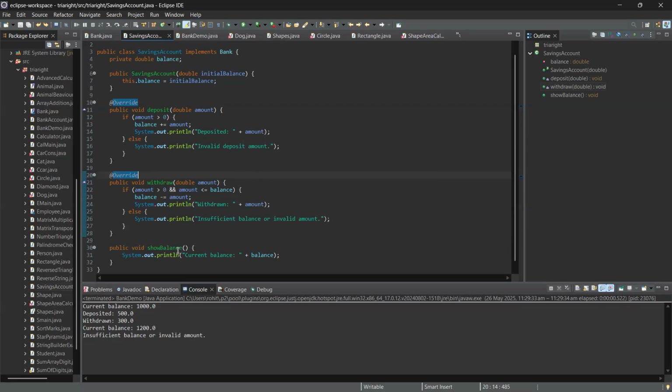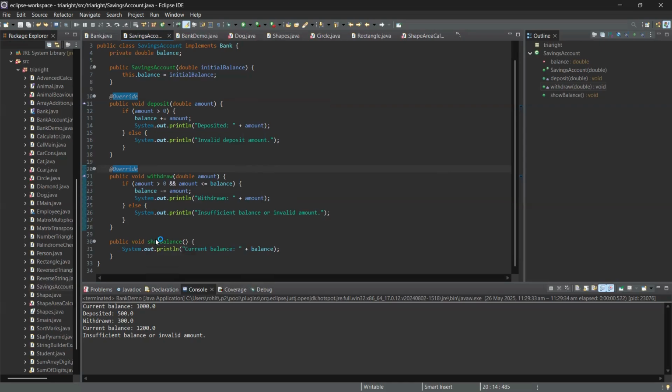Public void showBalance, it will show us the balance. There we are creating other methods. System.out.println current balance plus balance, the total amount withdrawn or deposited equals the balance amount. Now moving on to the demo part, we will go to the BankDemo class. We have to make another class, that is BankDemo. It's already made here, BankDemo.